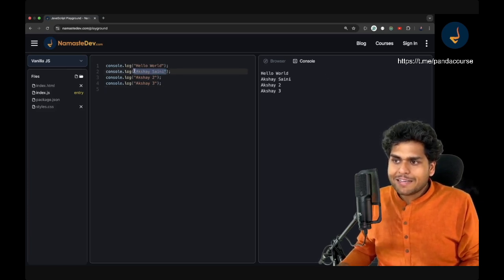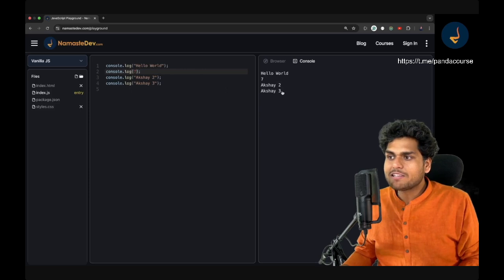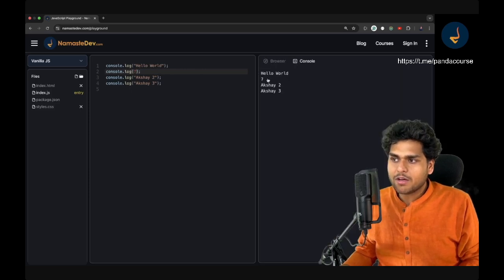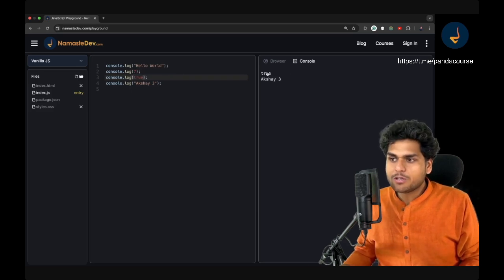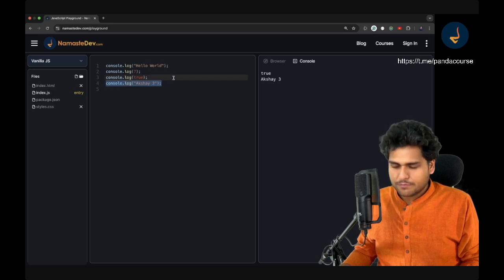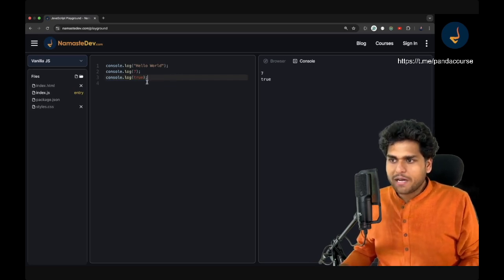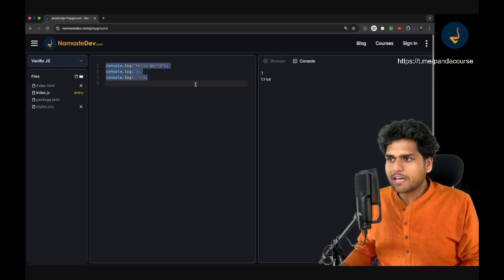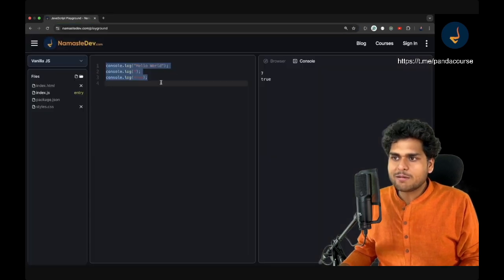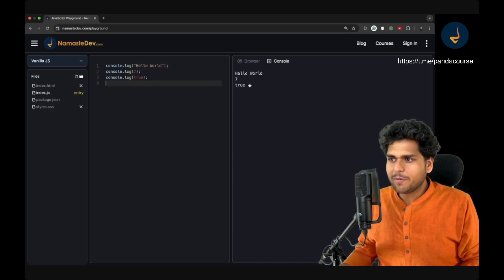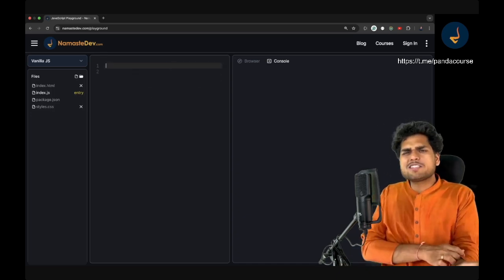Now, suppose I want to print the number 7 over here. How can I print it? Instead of double quotes, if I write 7, it will print 7 onto the console. This is the number 7. Suppose I want to print the boolean true. It will print true over here. What happened? I don't know why hello world is not getting printed. Let me refresh the page once. If you see some issues with this playground, just refresh it once. And then let me copy paste. See, now you see true over here. This true is printed over here. So this is how you log something onto the console.